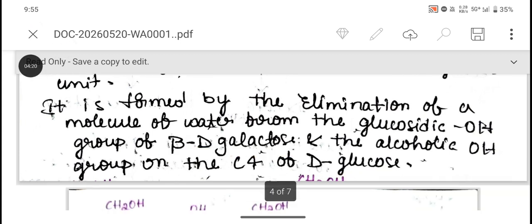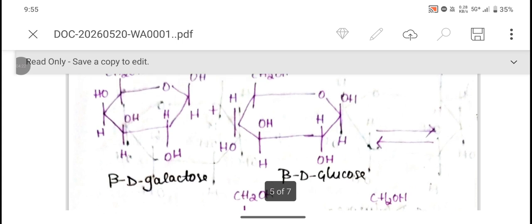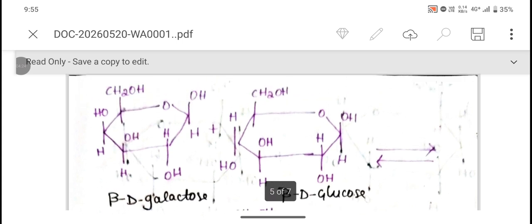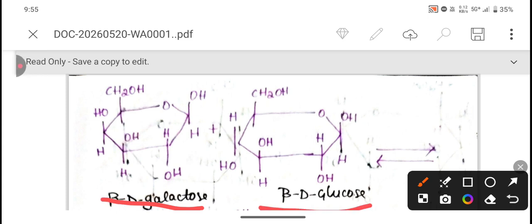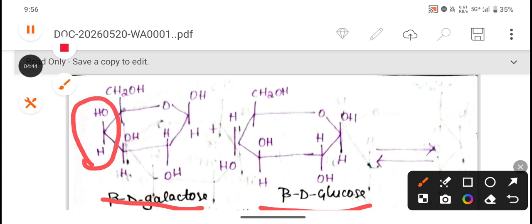Let's see the structure. This is the structure of beta D-galactose, and this is beta D-glucose. You can point out the differences in the structure. The arrangement is different in the case of beta D-galactose.